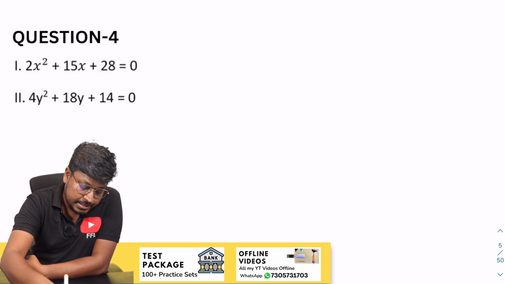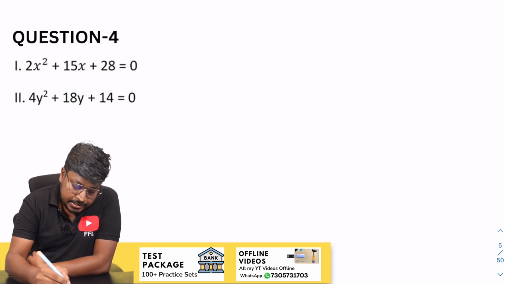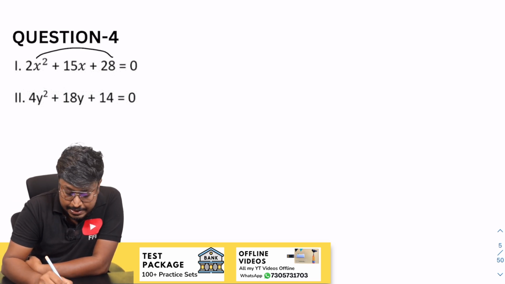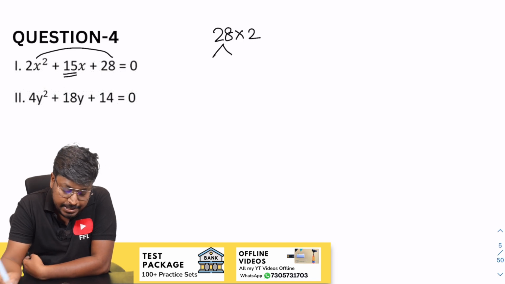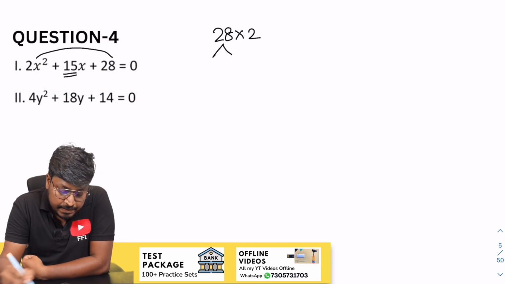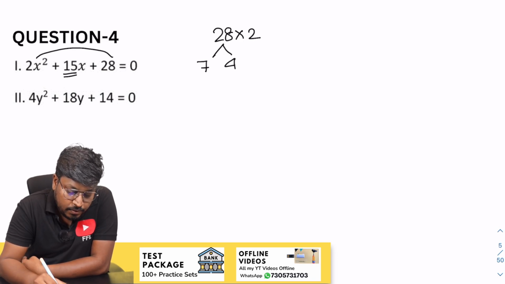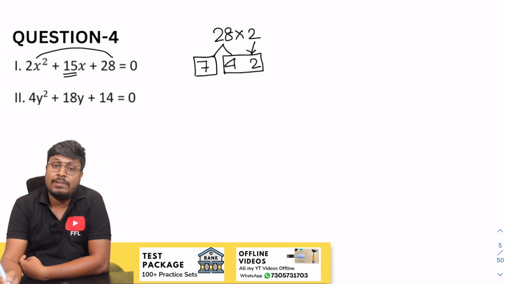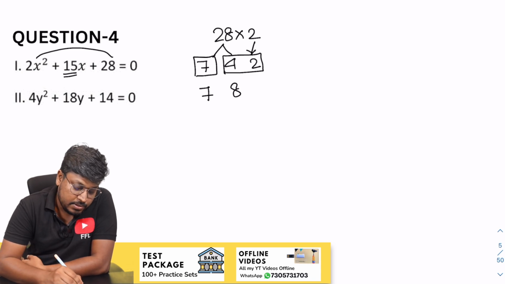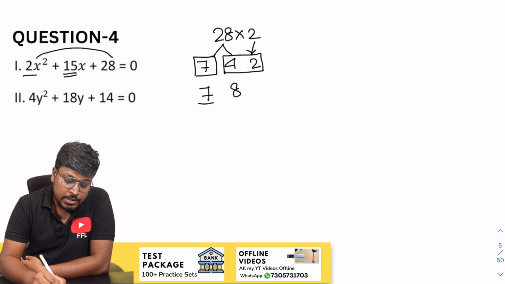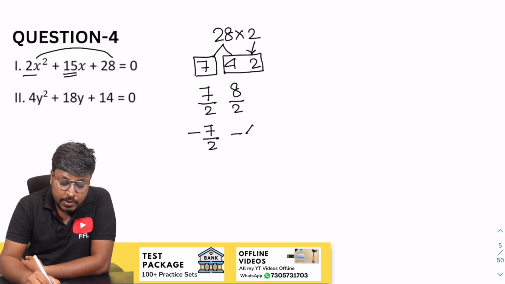So next question is the fourth question, right? So 2 into 28, 28 into 2, so our target is to get plus 15. So 28 can be written as 7 fours are 28, 7 into 4 into 2. So 4 into 2 will be 8, so 8 plus 7 will be 15. So now we can say that 7 and 8 will be factors. So before x square we have constant 2, so divide by 2, divide by 2. So minus 7 by 2, minus of 4.